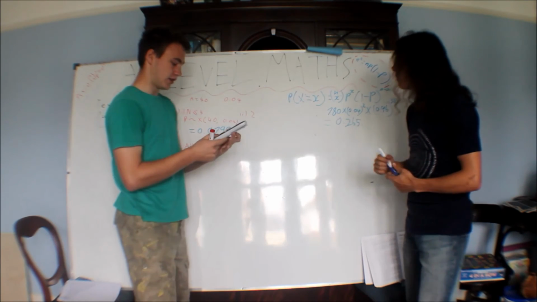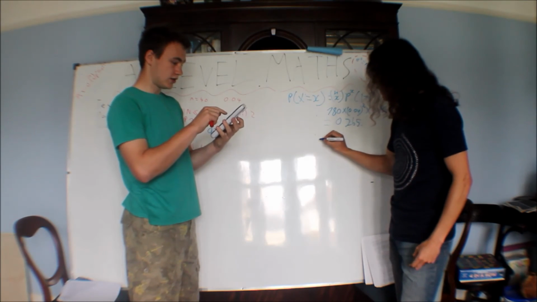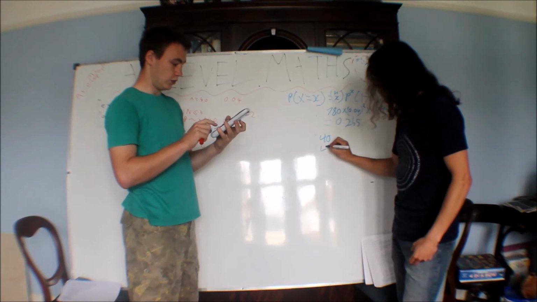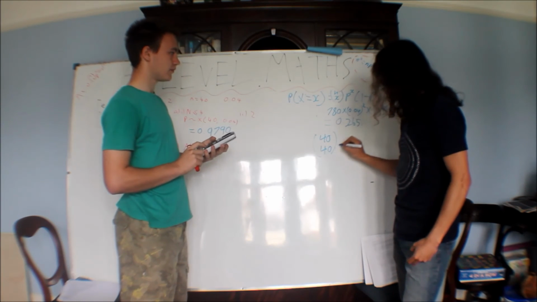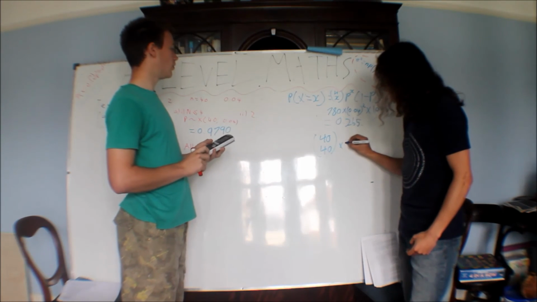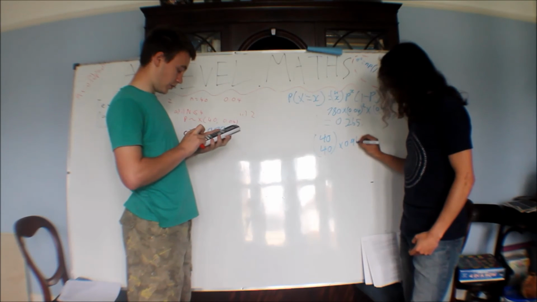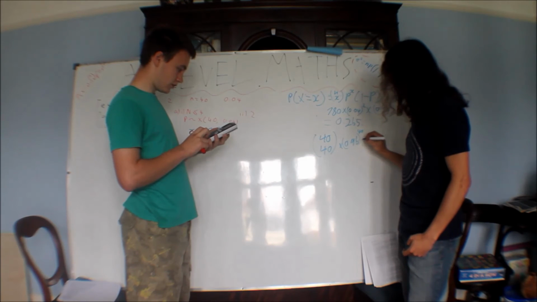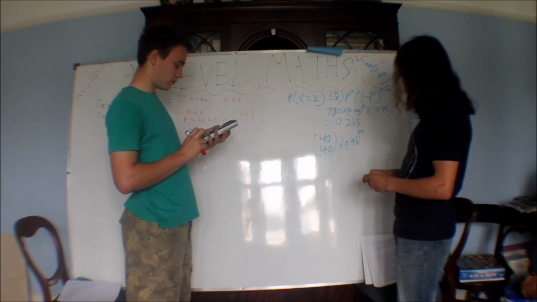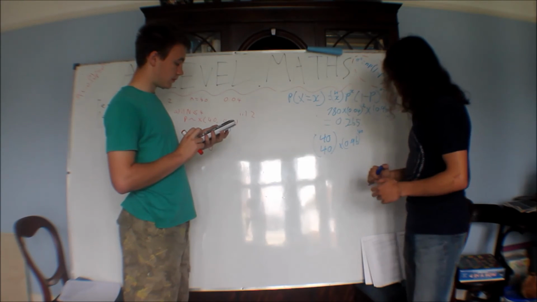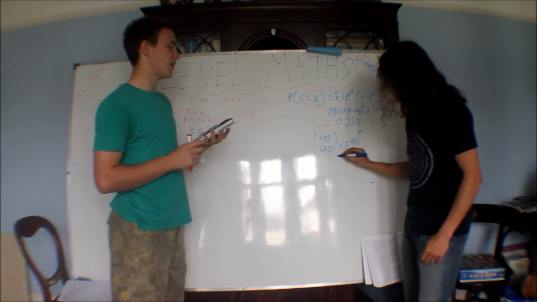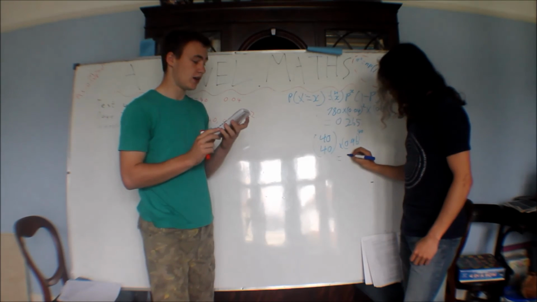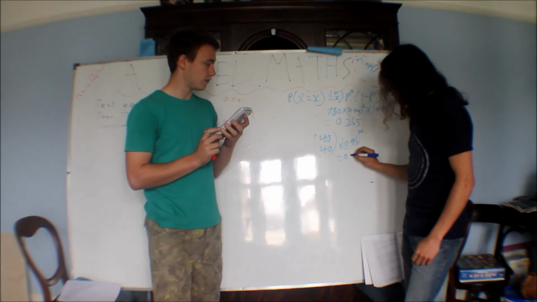Right, I'll do it. You ready? Yep. 40C40 is 1. Times probability, which is 0.96 to the 40. And the other thing to the 0 would just be 1, so you need to put that in. Which gives us, it's basically just 0.96 to the 40, and it's 0.195.